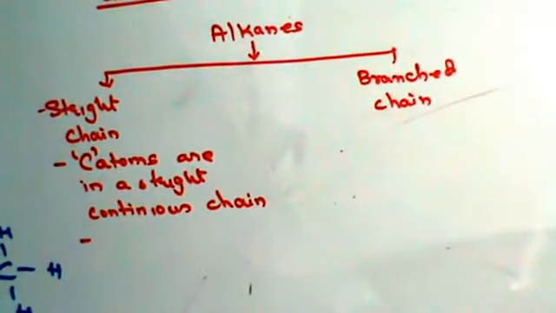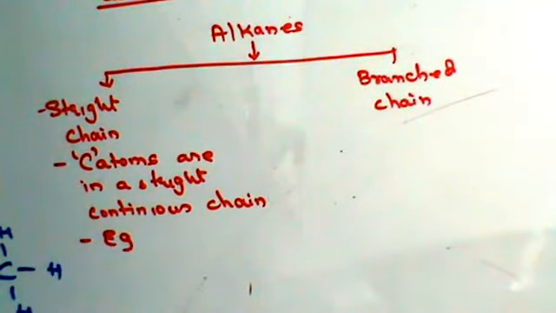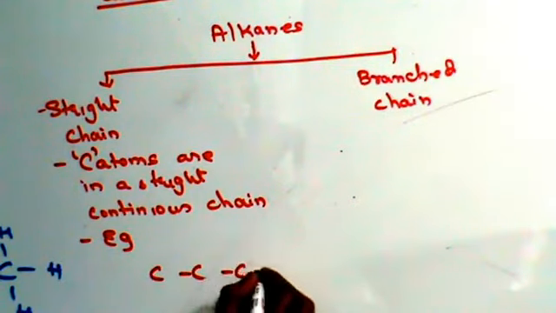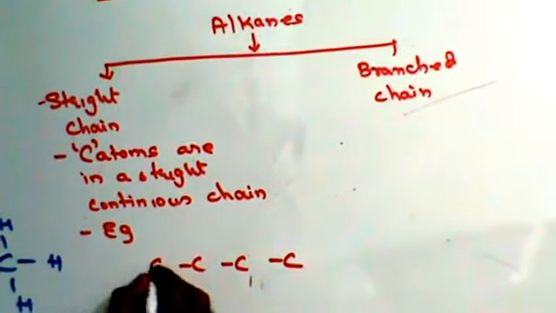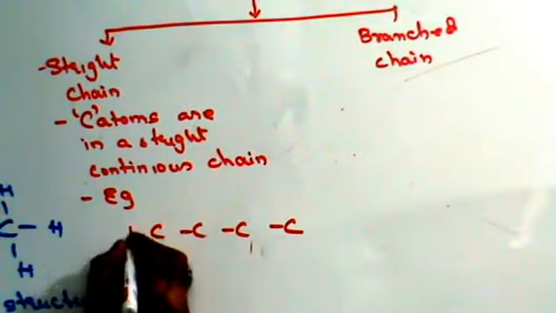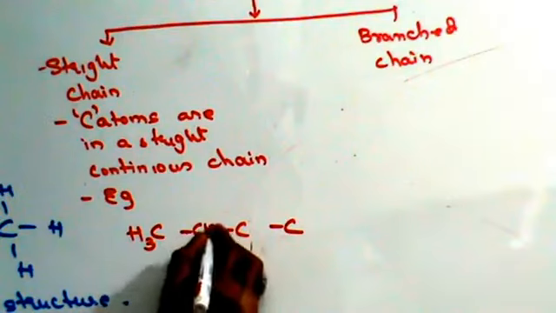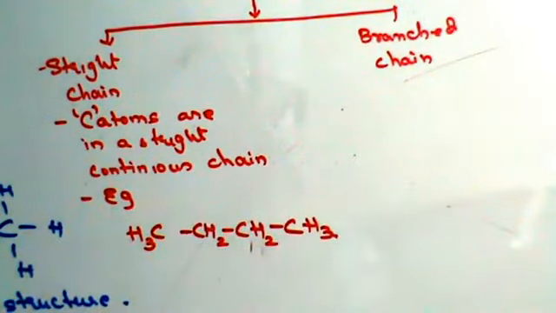For example, if I draw butane, 4 carbon atoms, guys: 1, 2, 3, 4. Bu means 4 carbon atoms. Straight chain: this carbon atom has 1 bond, so H3. This carbon atom has 2 bonds, H2, H2, H3.